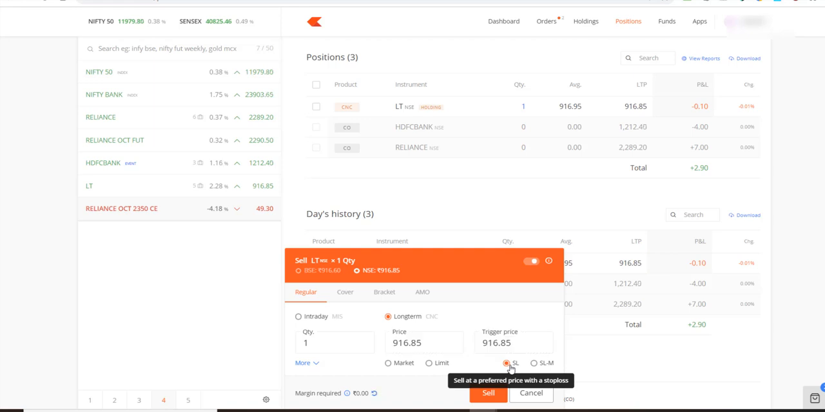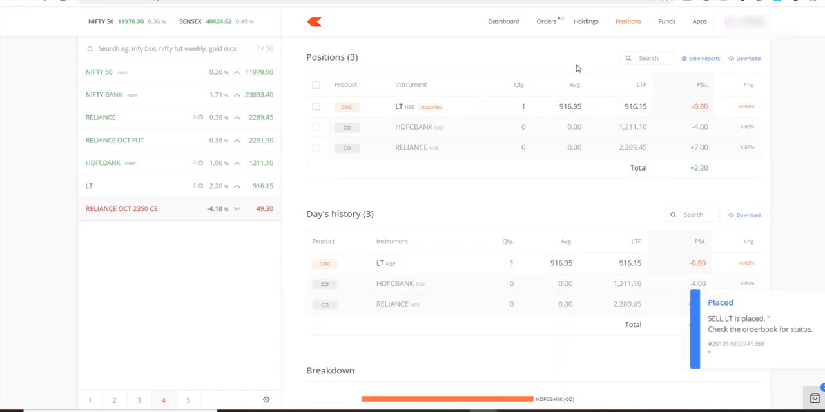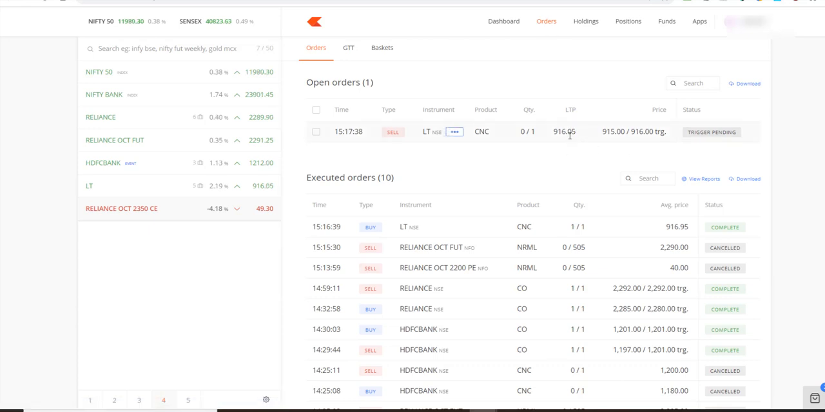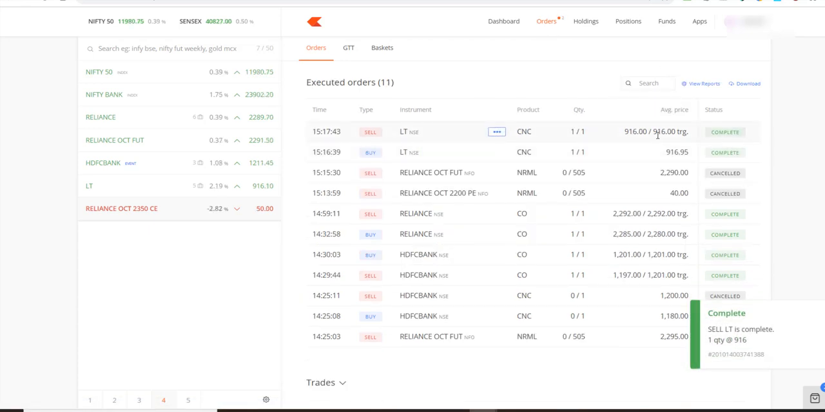So I'll click on stop loss, and it'll ask me for a trigger price. Let's say I want that in case it goes down to 916, this order gets activated. That's the trigger price, and I want this to get executed when it comes to 915. So anywhere between these two levels, this would get executed. Let me place that down, so I click on place. Now the moment it comes to 916, it gets sent to the exchange, and within 915 to 916 it will get executed.